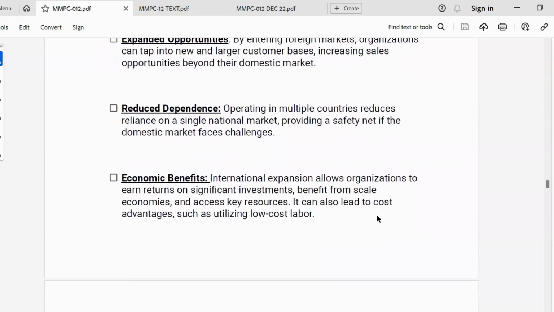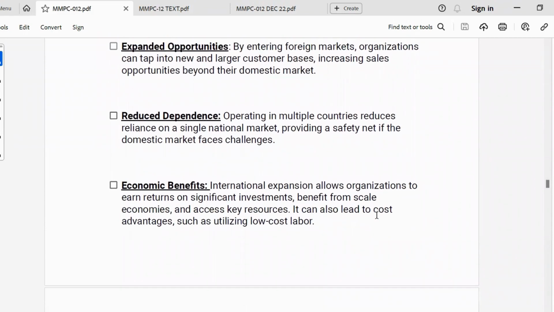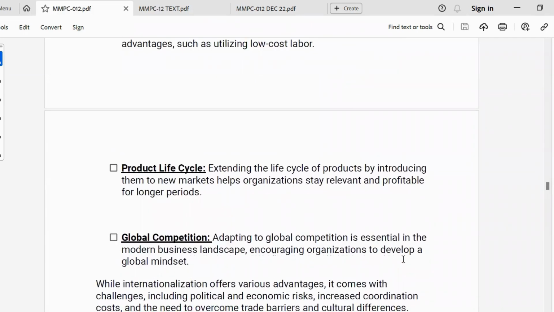Then we can say it also provides some economic benefits. International expansion allows organizations to earn returns on their investment, benefit from scale economies, and also access resources outside the domestic market, okay? So it can also lead to cost advantages such as utilizing low-cost labor. Then we can say product life cycle: extending the life cycle of products by introducing them to new markets. It helps the organization to stay relevant and profitable for longer periods, okay?